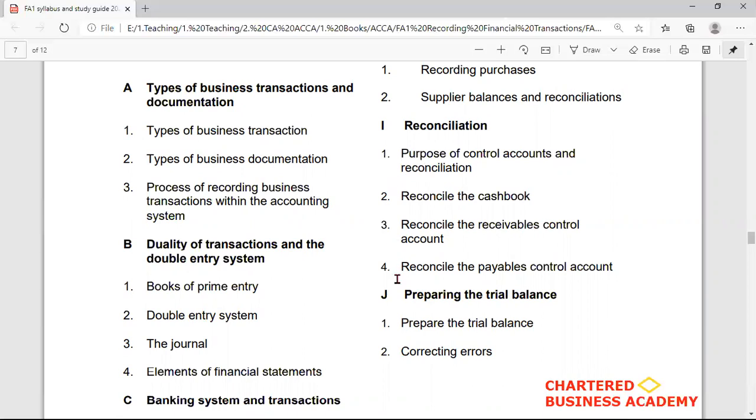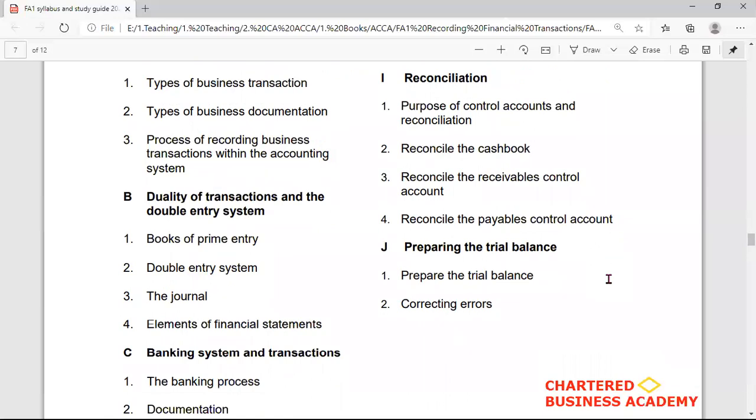And in the reconciliation section, which is the control section as well for the company, you have to learn these 4 subtopics, that is purpose of control accounts and reconciliations, reconcile the cash book, reconcile the receivables control account, and reconciliation of the payables control account. So these are the types of reconciliation which you have to learn in your FA1 paper.